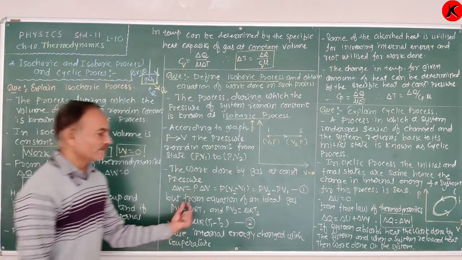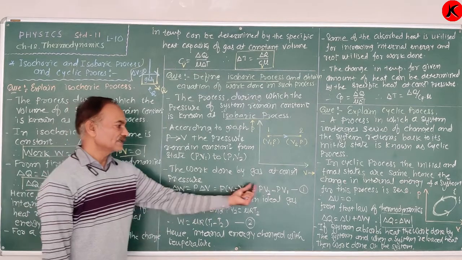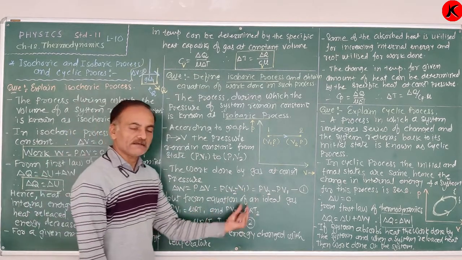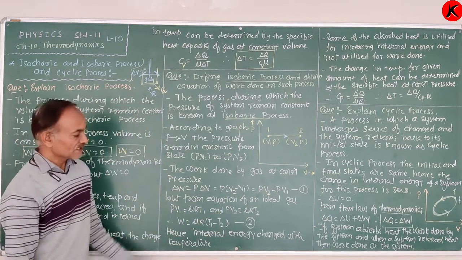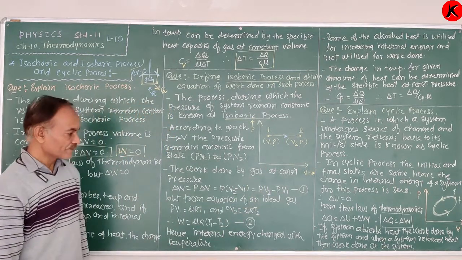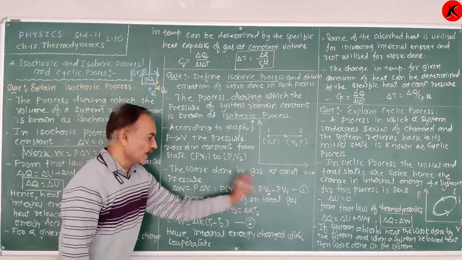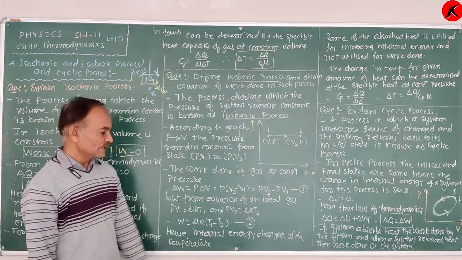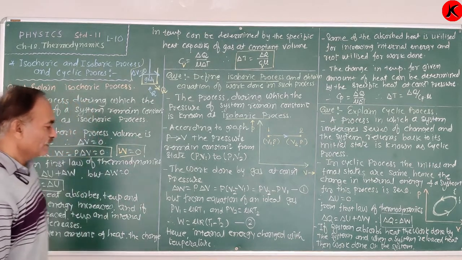But from the equation of an ideal gas, PV is equal to mu RT. Therefore, PV1 is equal to mu RT1 and PV2 is equal to mu RT2. P is constant. Substitute the values of PV1 and PV2 in equation 1. Therefore, the work done W is equal to mu RT2 minus mu RT1. Mu R is constant, therefore W is equal to mu R into T2 minus T1.